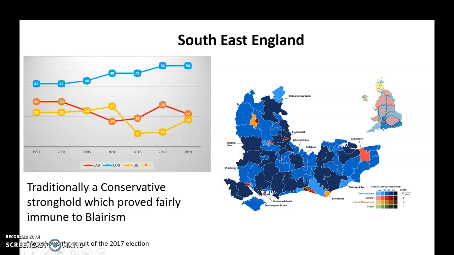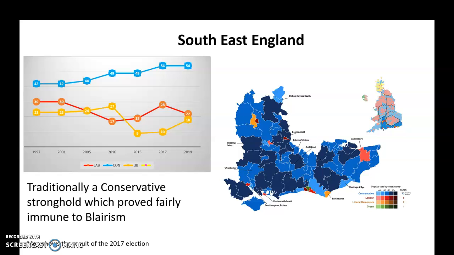And then the southeast of England, which also seems to include Milton Keynes and stuff, which I won't count as the southeast personally, but anyway, again, very much a Conservative area. And you can see on the graph, can't you, 42% Conservative in 19... So they're almost immune to Blairism, weren't they? And it's become more and more Conservative. Labour, really now, there's quite a big gap between Conservatives and Labour. So again, very much a Conservative kind of area. So I think the general message holds: countryside Conservative, towns and cities, or big towns and cities Labour.